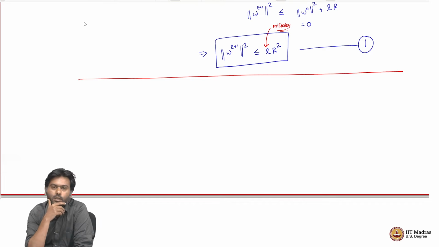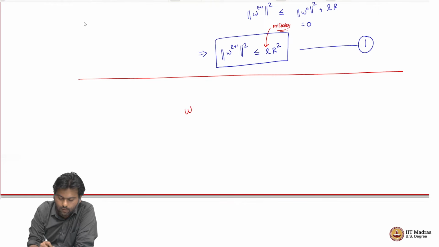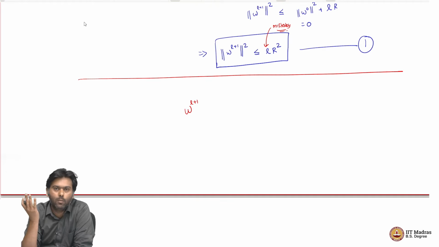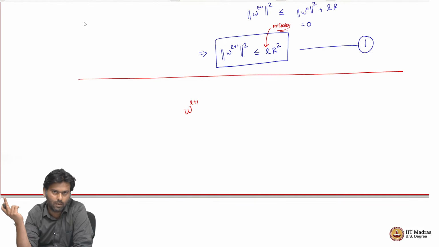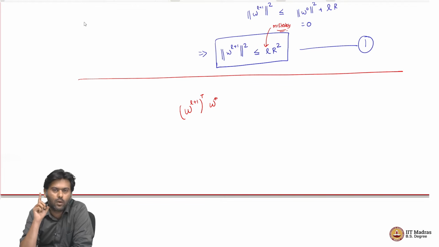From the other side, to understand the same quantity from the other side, we want to use the fact that there is some W star which linearly separates our data set with gamma margin. That is the assumption on the data set that we have. We have not used that assumption yet in this argument, right. So, the way we are going to think of that is that I have WL plus 1, which is my new W after WL makes a mistake on x comma y, and now I want to understand how does this WL's dot product with the W star look like.